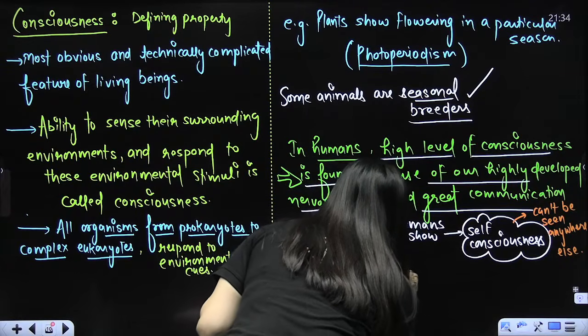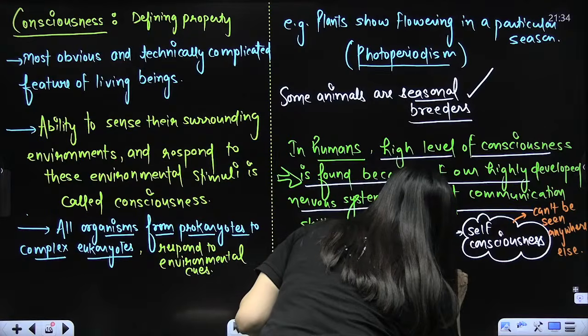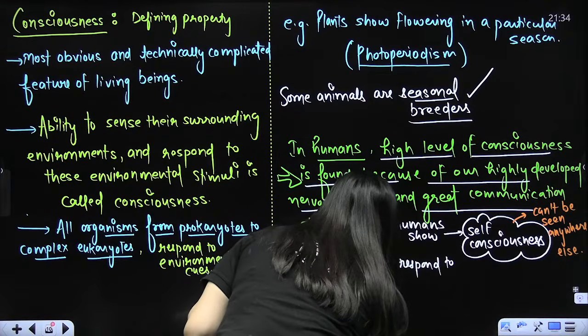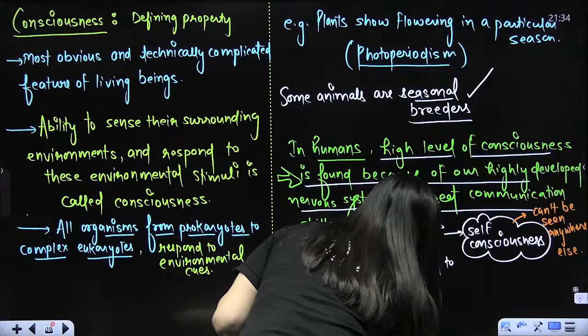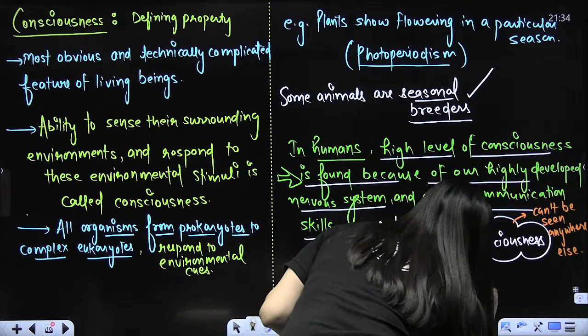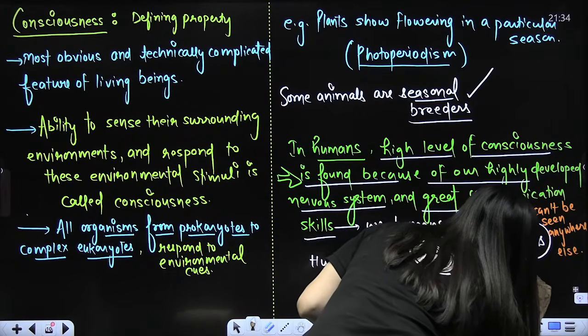So humans can respond to external stimuli very quickly, and can also predict.